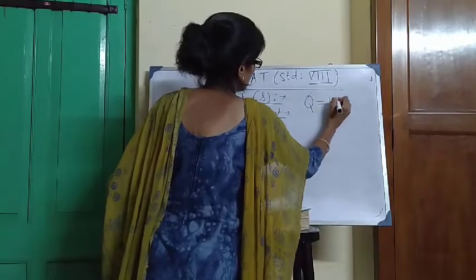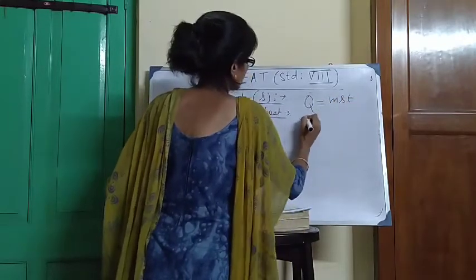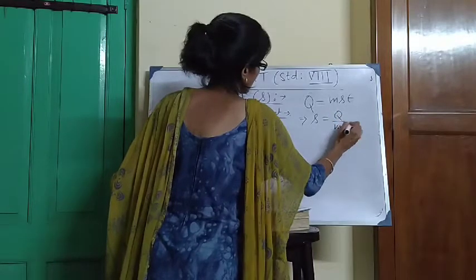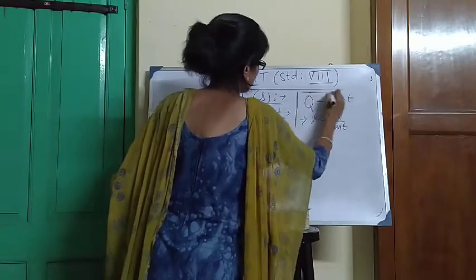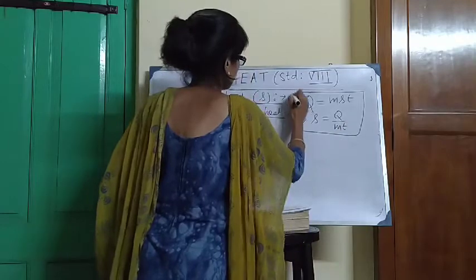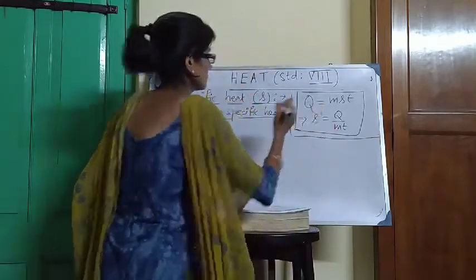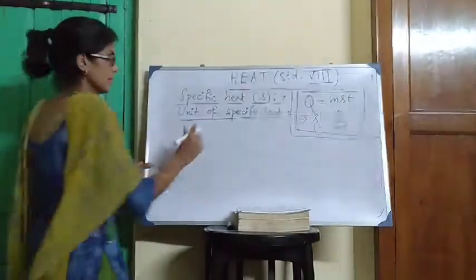Q is equal to MST, which implies S is equal to Q divided by MT. Formula of specific heat.